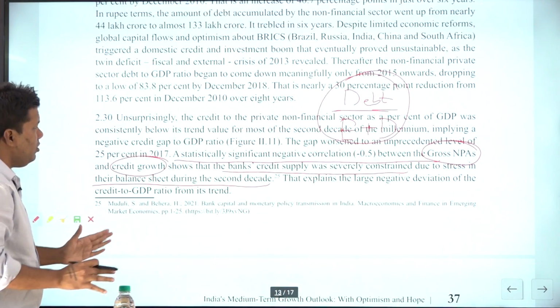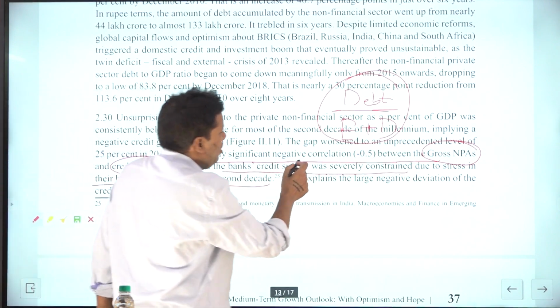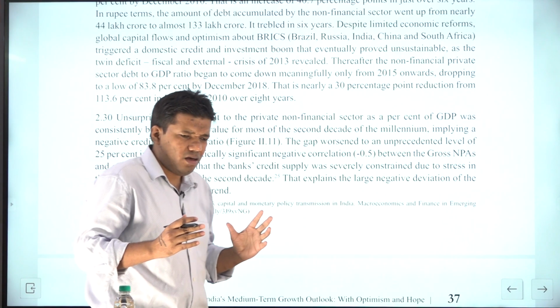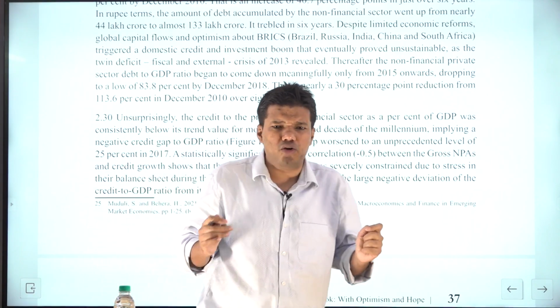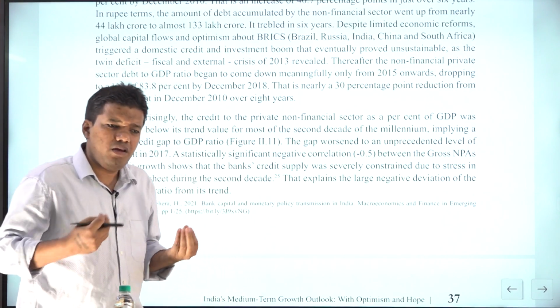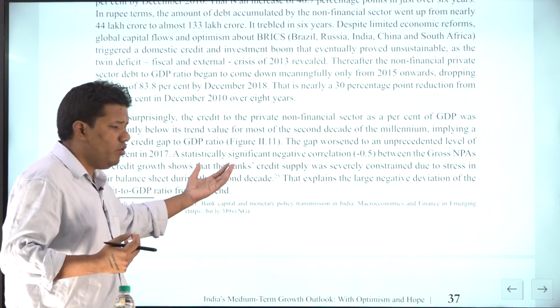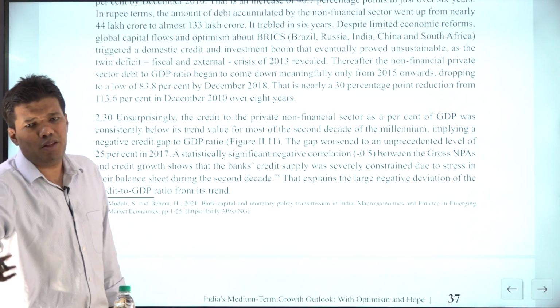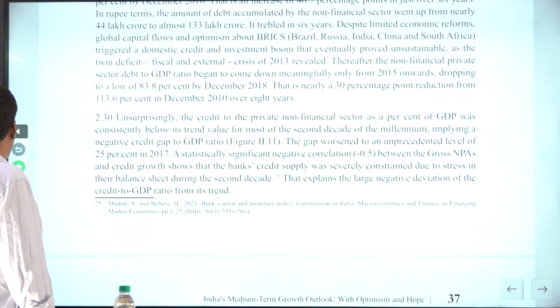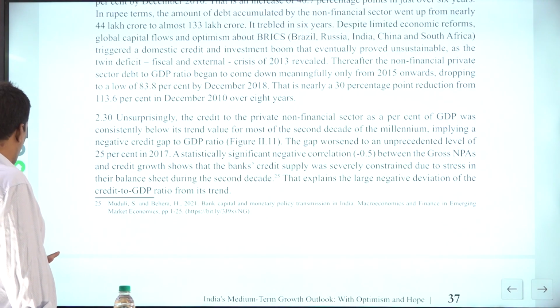Here my point is, do you see the word correlation here? Can you make out something? Let's say somewhere you see a regression line in the economic survey. I don't say that without this you cannot qualify UPSC. But if you understand these tools, your ability to understand economic surveys will improve, and so your mains answers will also improve. So let me discuss a few economic tools.